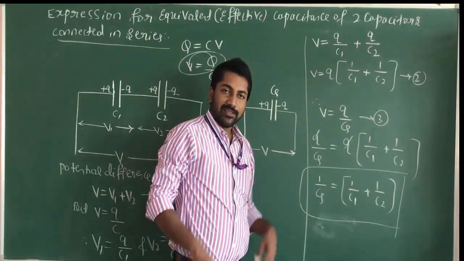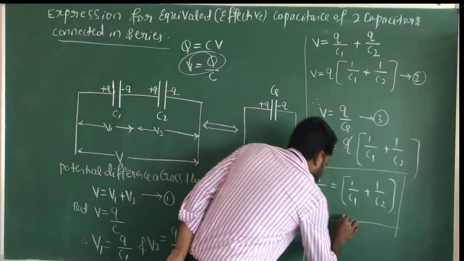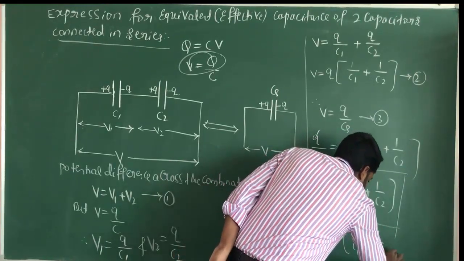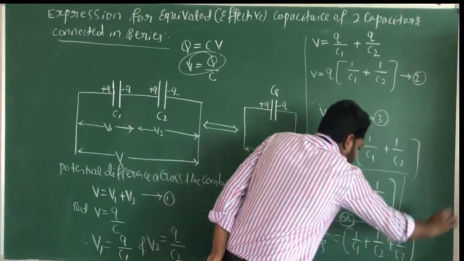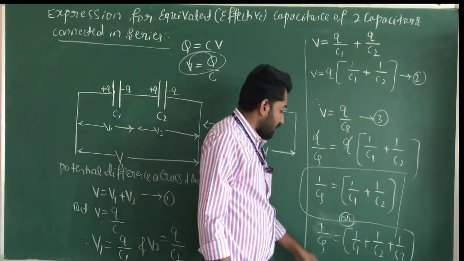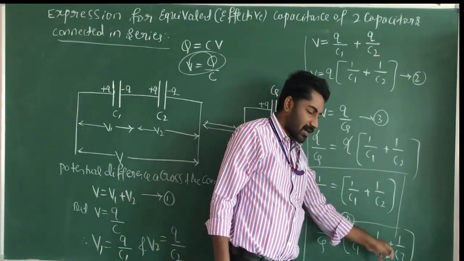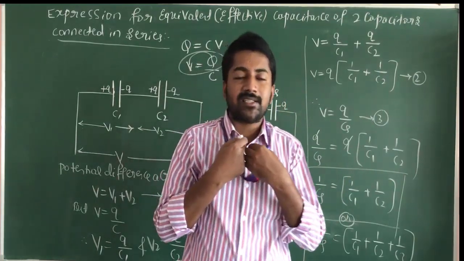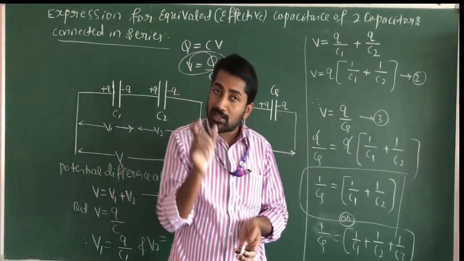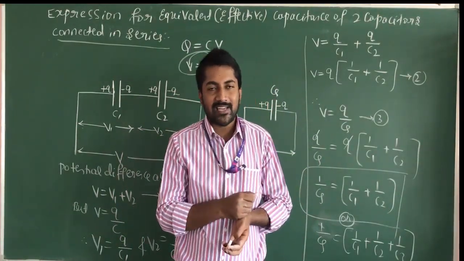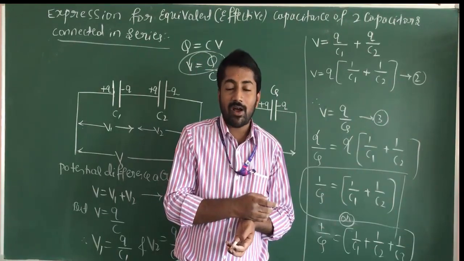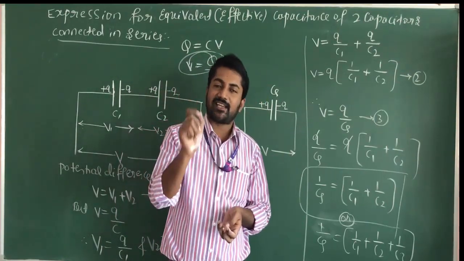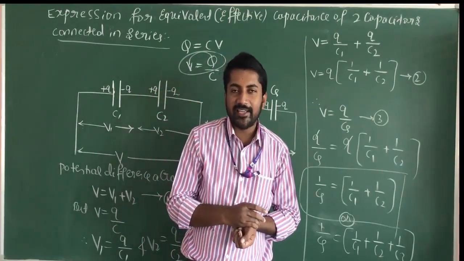Suppose we connect three capacitors in series, we can write 1 by CS is equal to 1 divided by C1 plus 1 divided by C2 plus 1 divided by C3. For n number of capacitors, 1 divided by CS is equal to 1 by C1 plus 1 by C2 plus 1 by C3, and so on up to n terms. When we connect n number of capacitors in series, the potential difference across the combination is equal to the algebraic sum of the potential differences across each capacitor, and the charge on each capacitor is the same.